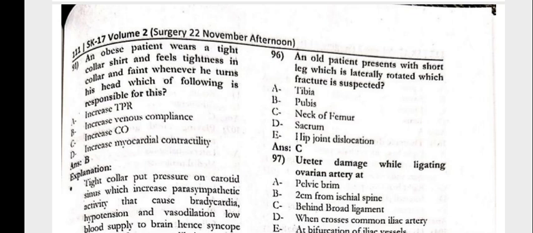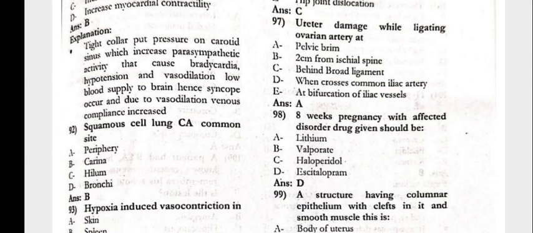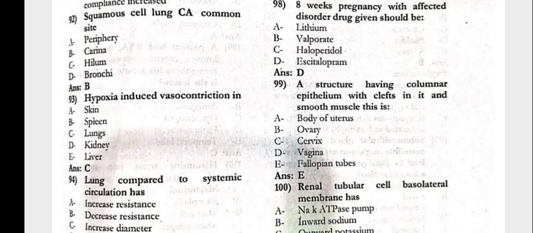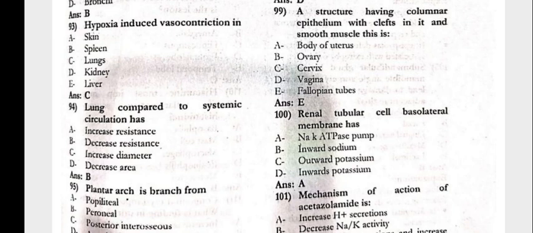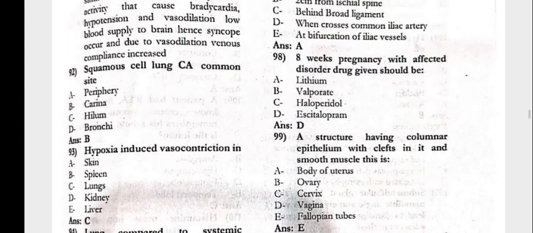An obese patient wears a tight collar shirt and feels tightness in the collar and faints whenever he turns his head. Which of the following is responsible for this increased venous compliance? Squamous cell carcinoma, a common site is the carina. Hypoxia induced vasoconstriction in the lungs. The lung compared to the systemic circulation has the decreased resistance. Plantar arch is the branch from the dorsalis pedis.